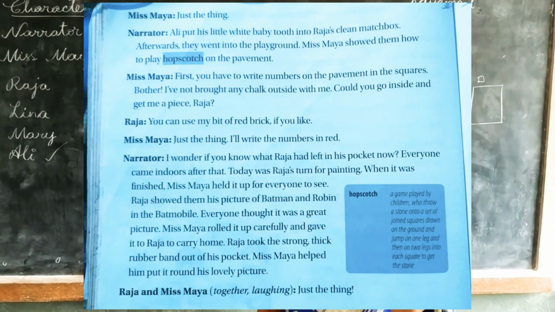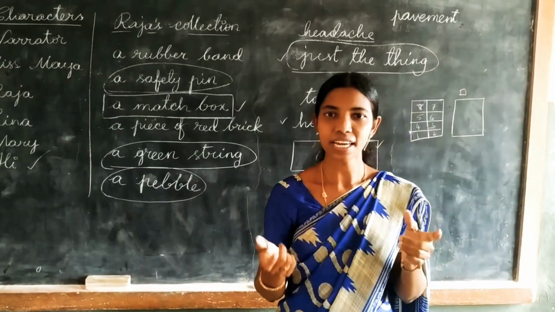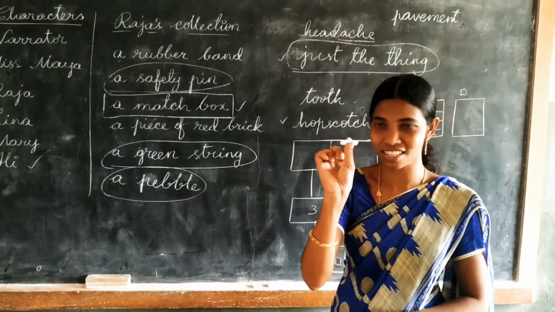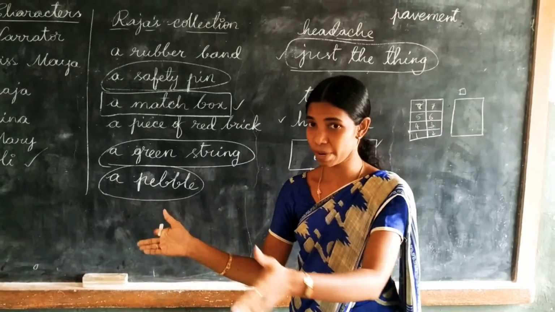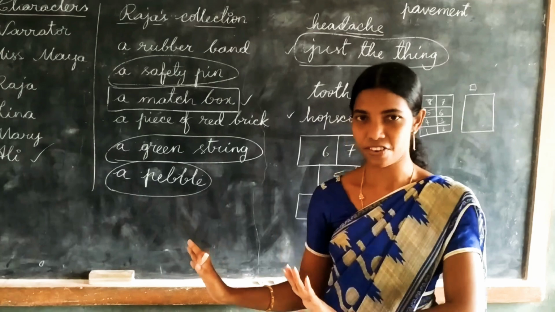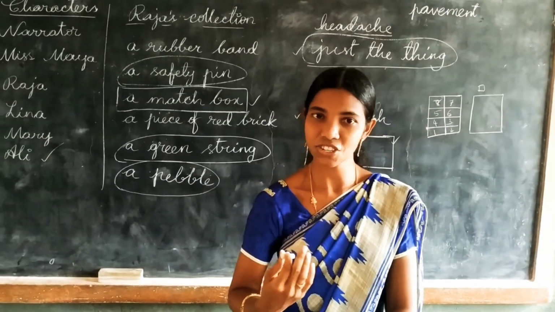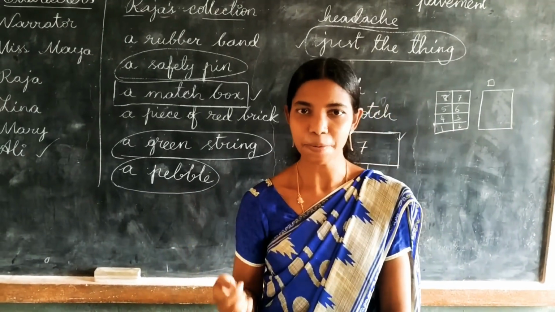See, madam, everyone came to the ground now. So they require a piece of chalk because they have to try. As I am having a chalk, I do immediately on the board. So on the ground, on the pavement, they have to draw now. Everything is ready, but she forgot to get the piece of chalk. Then what is she requesting? She is asking Raja to go and get the piece of chalk.